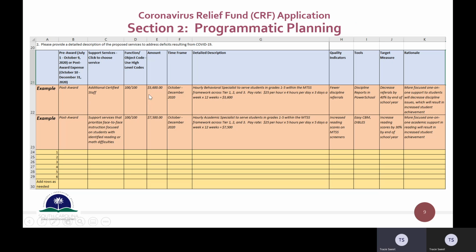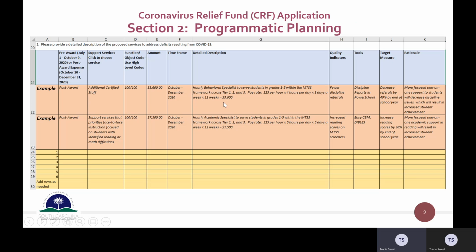Column E, you simply type in the total for the activity. Column F is the time frame. So these 2 examples, you'll notice these are October through December of 2020. So if you'll just type in the time frame there of when the money is going to be spent, when those funds for that particular activity will be spent.